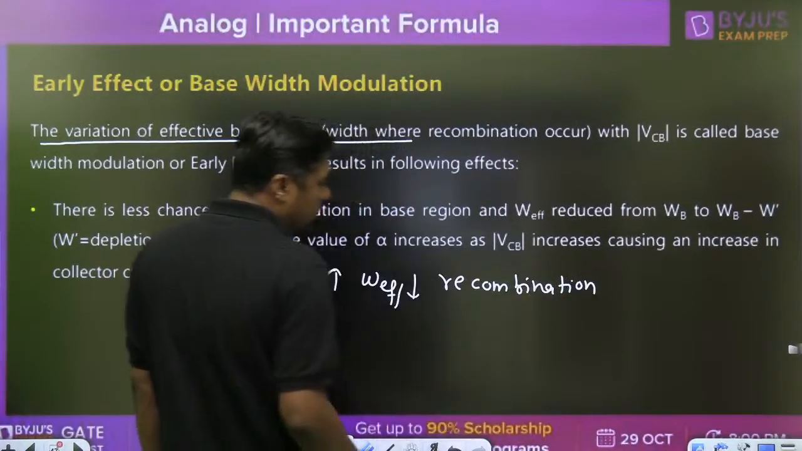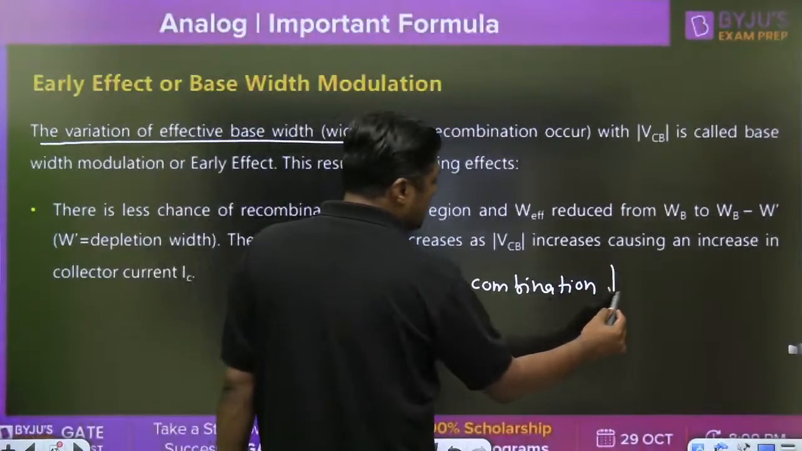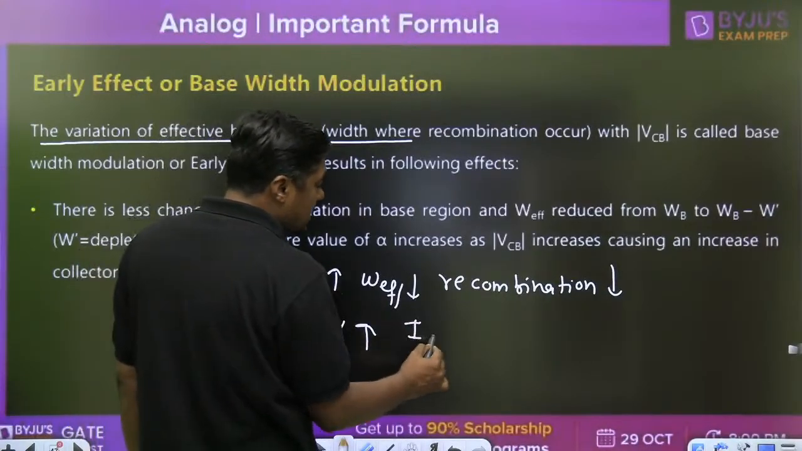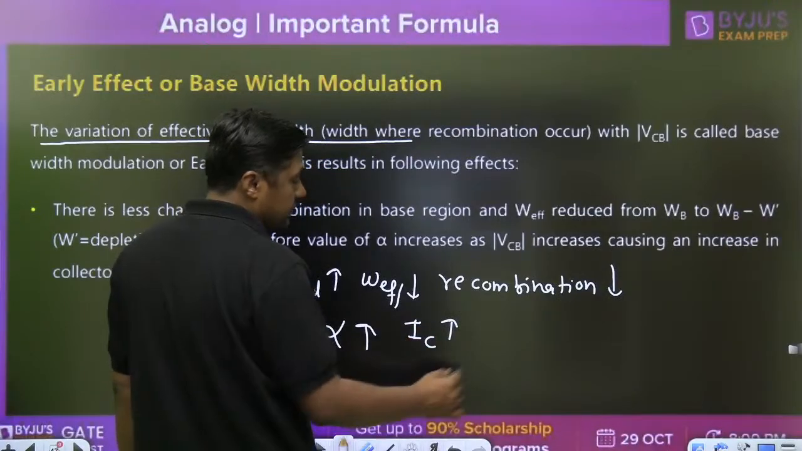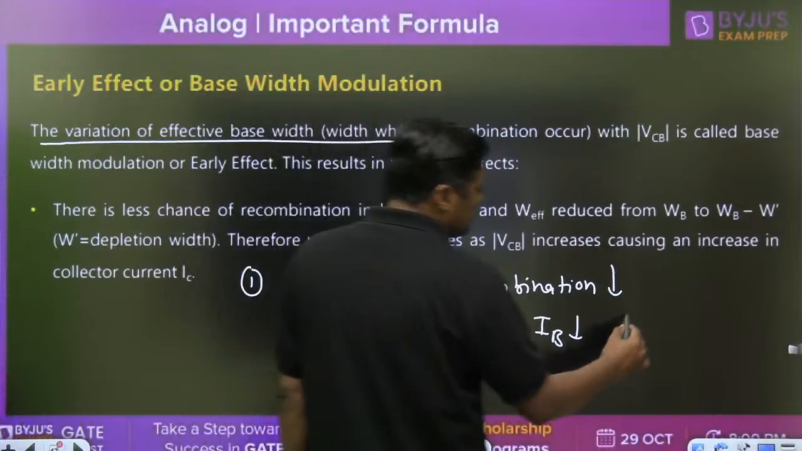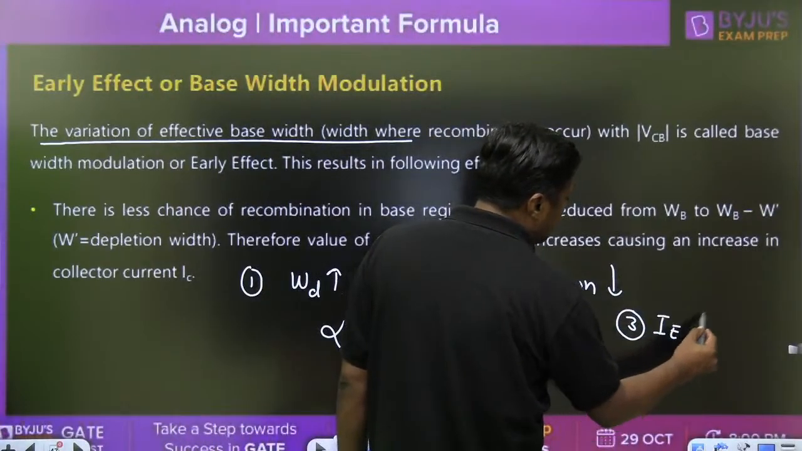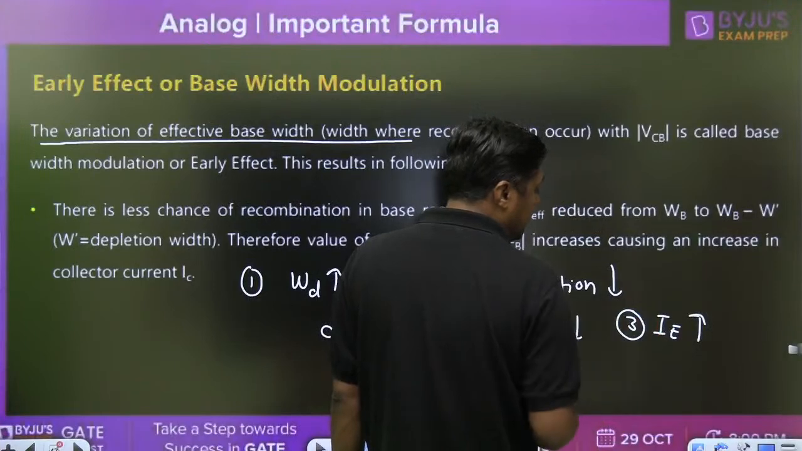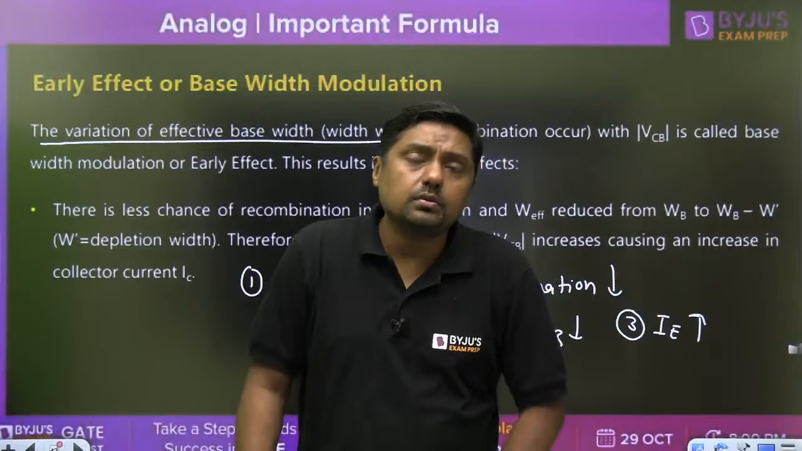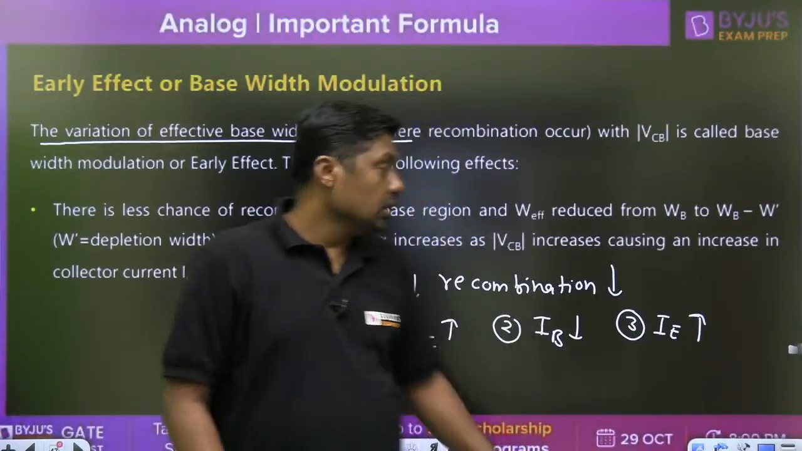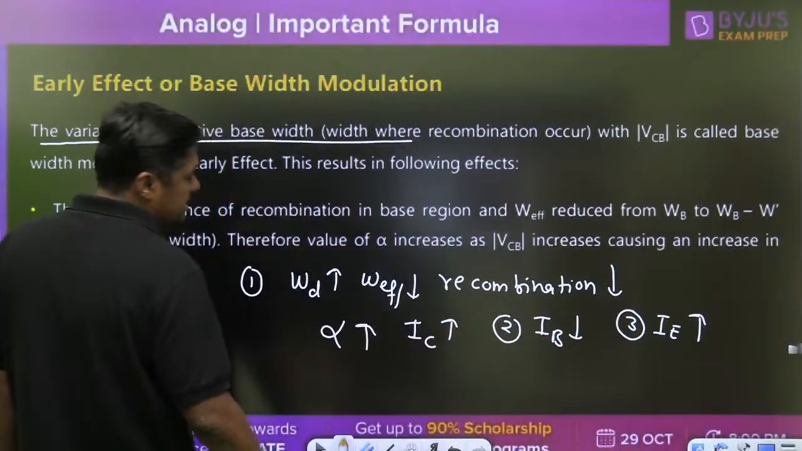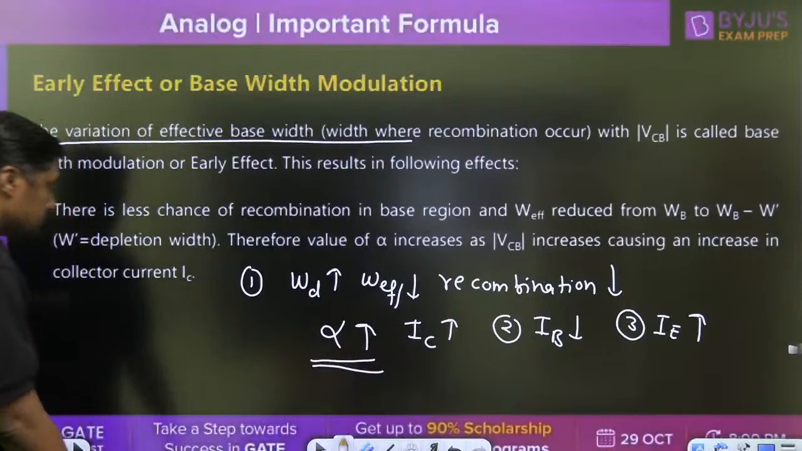But for analog, remember, recombination decreases means alpha increases, or when alpha increases, IC increases. That is the first effect. Second effect, base current, recombination current decreases. Third, emitter current increases because it is a diffusion current and the concentration gradient increases. So that is the early effect, and it is important for analog. In the early effect, emitter current increases, collector current increases, but base current decreases and alpha increases.